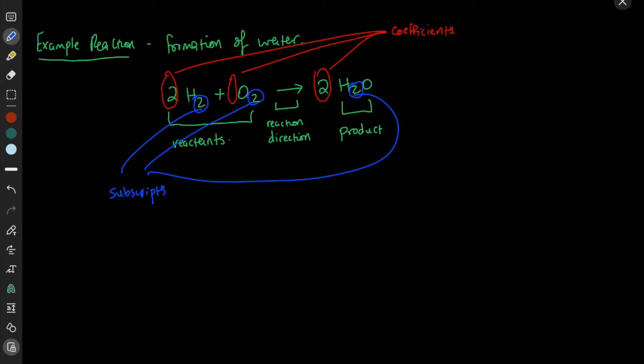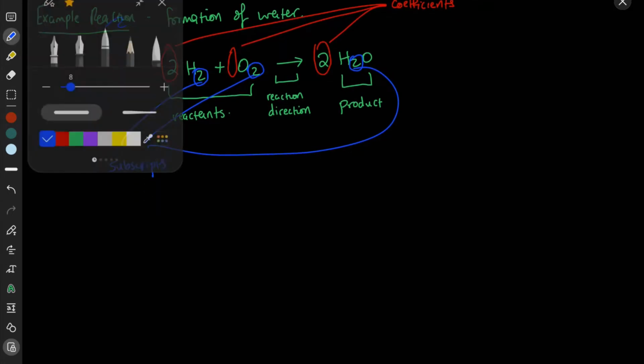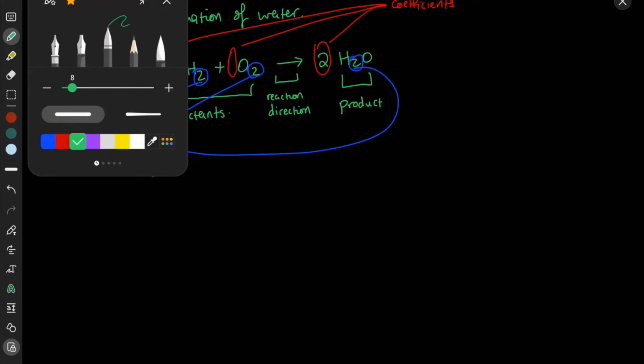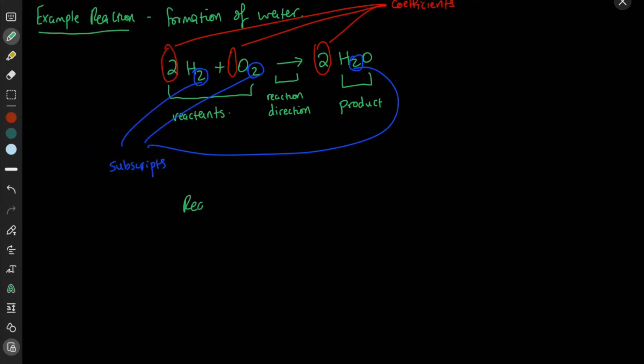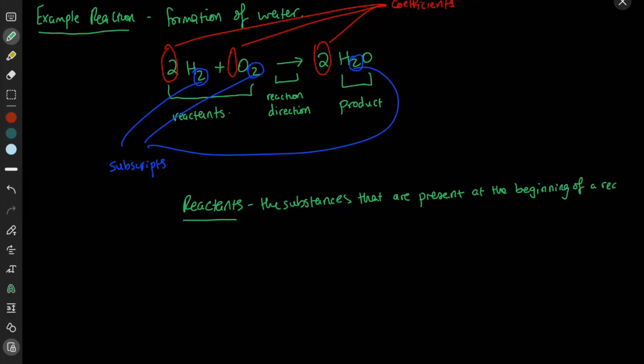Okay, so let's talk about each of them a bit more in detail. Let's talk about the reactants and the product. The reactants of a reaction are the substances that are present at the beginning of a reaction.